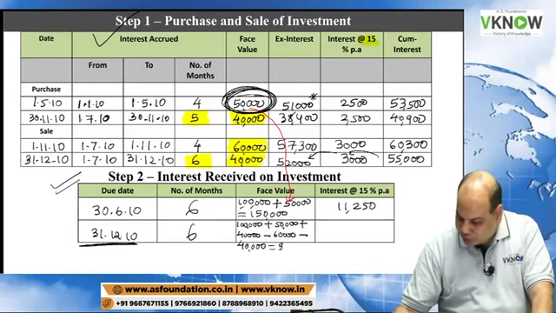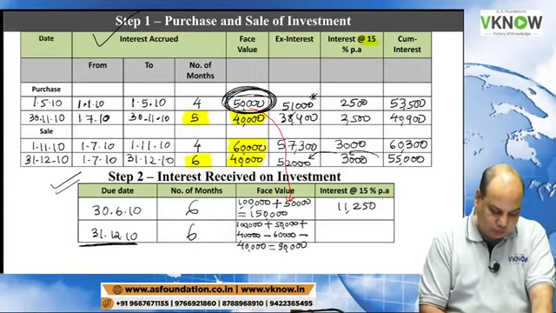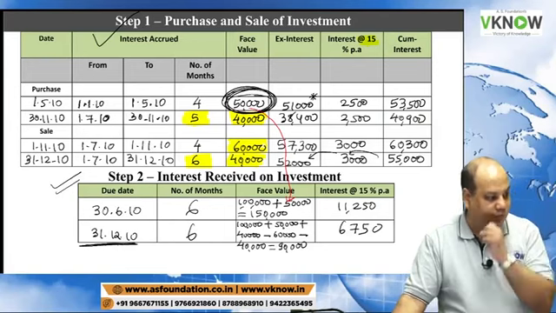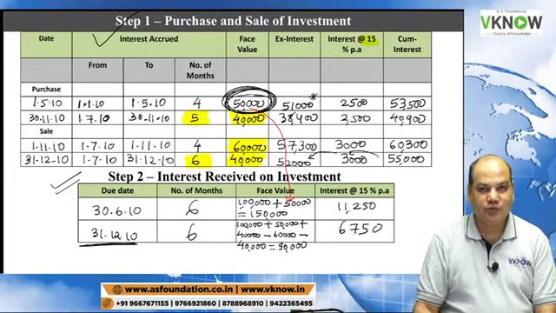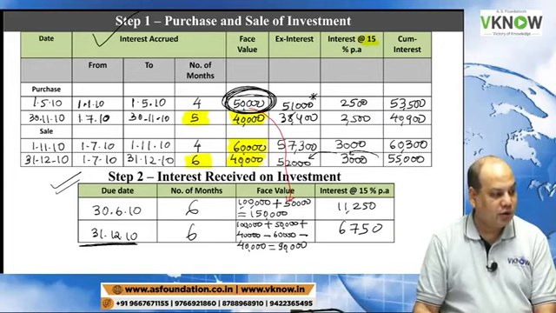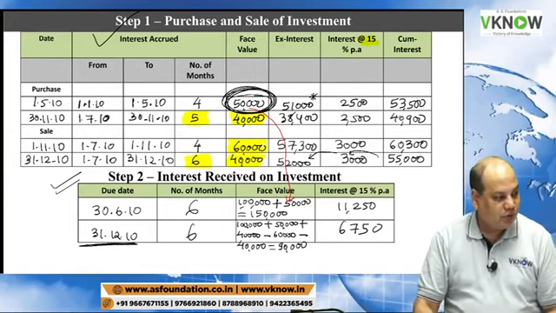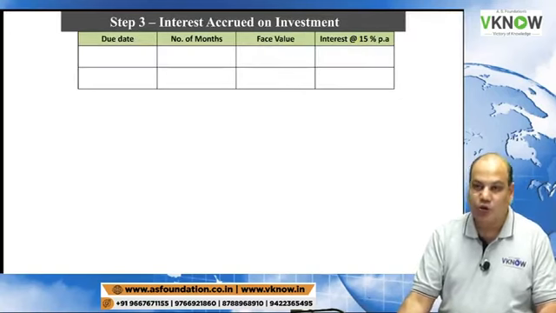Closing balance is 90,000 rupees. 90,000 multiplied by 15% into 6 by 12 is 6,750. Yes, you are right. 6,750.